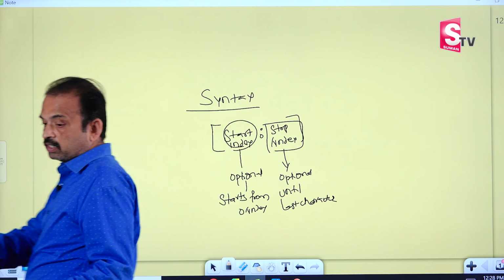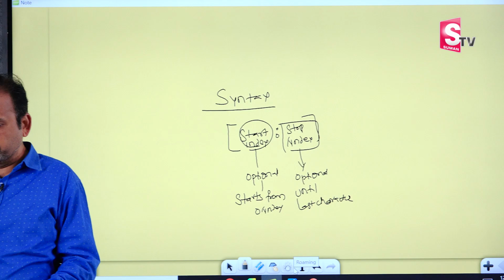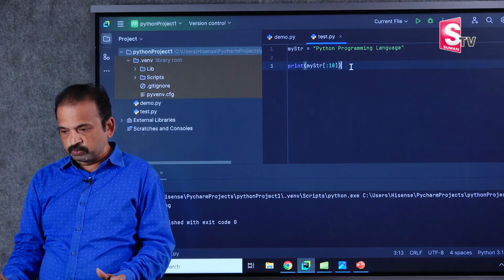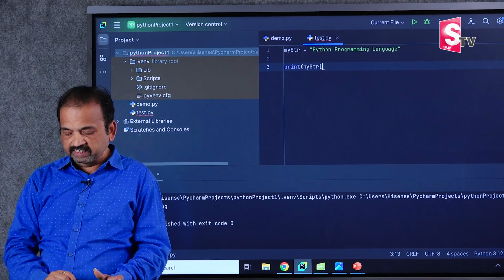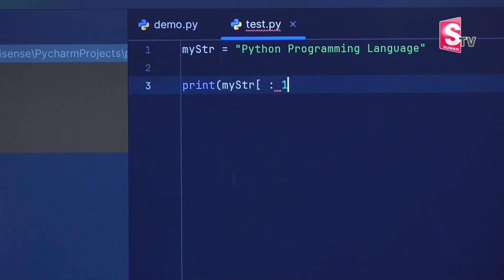Now what we will do, we will write one program using this one, okay. We'll skip the start index and give a stop index. So come back here. Now what I will do here, the start index I give nothing, empty, and I give stop index 18.